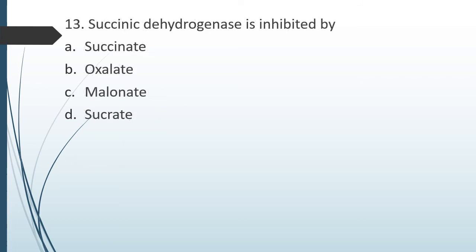Question number 13. Succinic dehydrogenase is inhibited by option A, succinate, option B, oxalate, option C, malonate, or option D, sucrate. Succinic dehydrogenase is inhibited by. The correct answer is option C, that is malonate. Succinic dehydrogenase is an enzyme of citric acid cycle. Succinate is its substrate. Malonate is its competitive inhibitor.